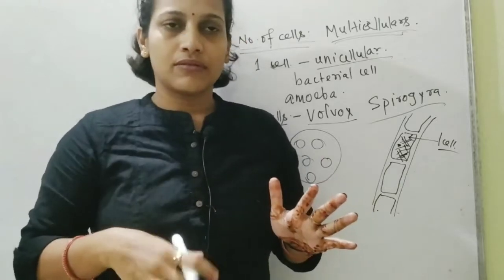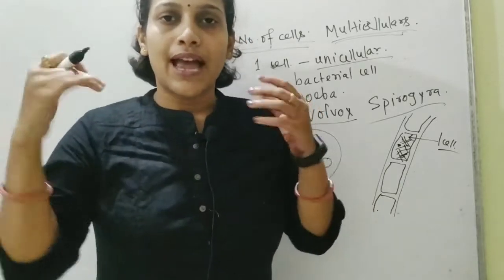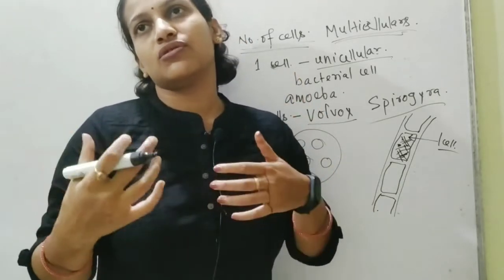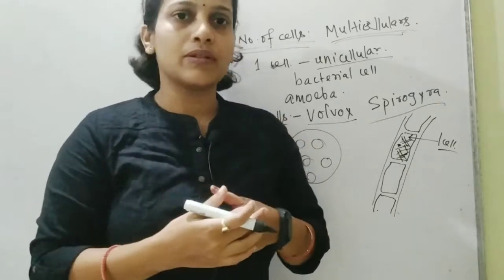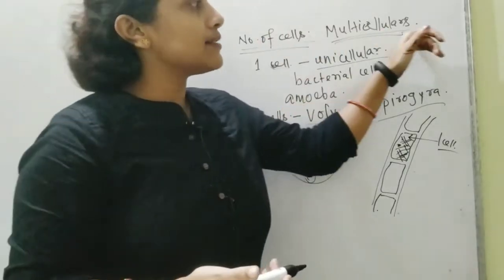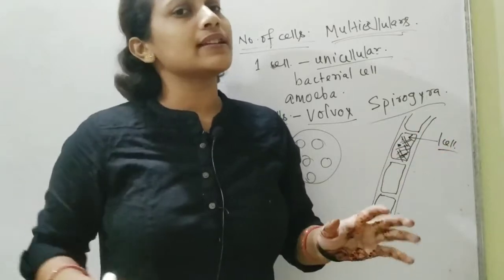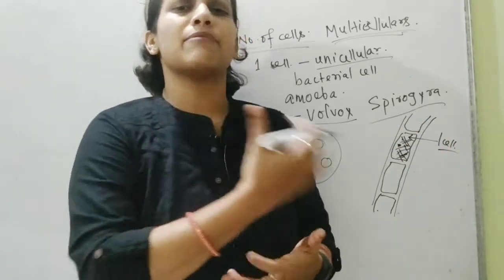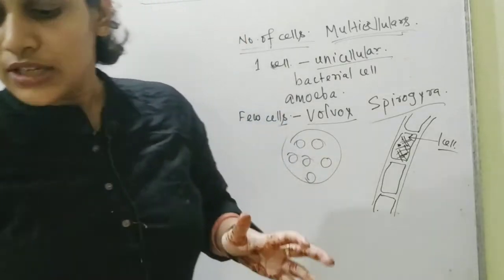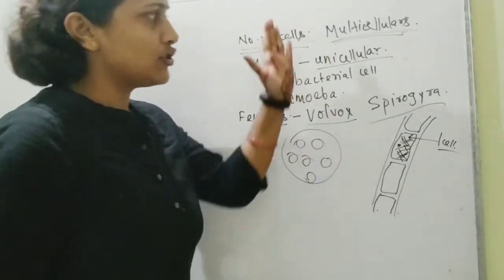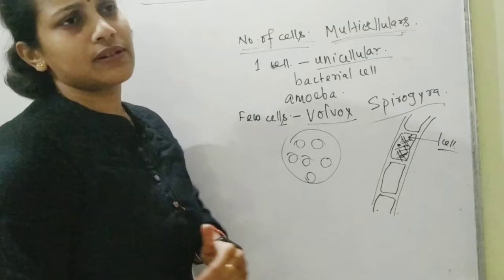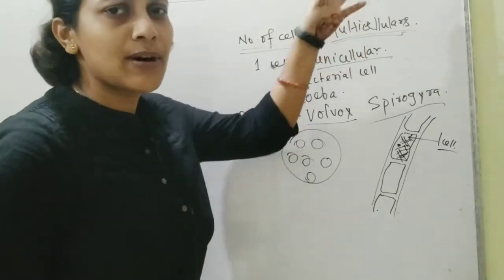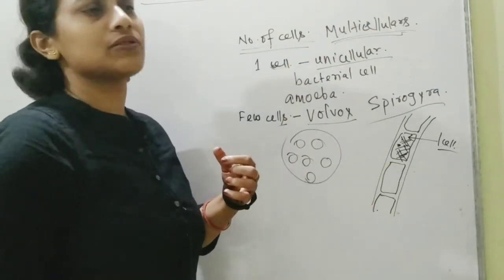We humans are the highest peak of the animal kingdom, in which you will find the multicellulars. So whenever you are asked about multicellulars, the best example you can give is yourself, and even at random you can write the name of any animal you like. We may not elaborate much because these are some basic things about the number of the cells, about how you categorize those organisms.